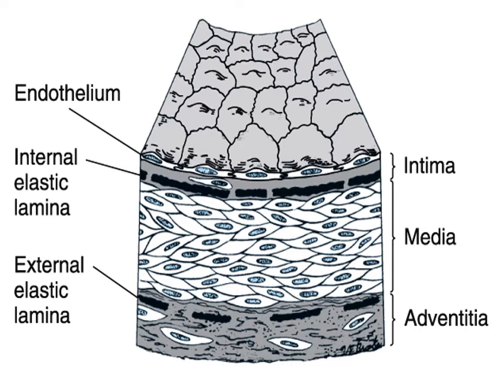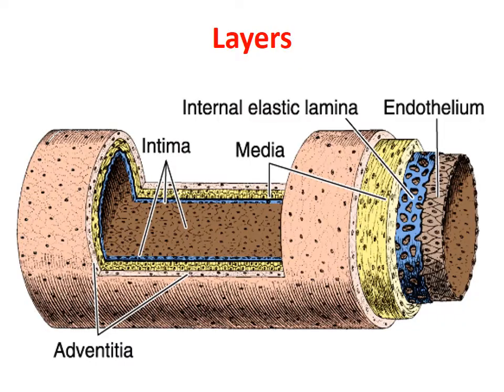There is a muscular element, that is smooth muscle. There is a fibrous tissue element, that is adventitia, and there is an elastic element, like internal and external elastic lamina.